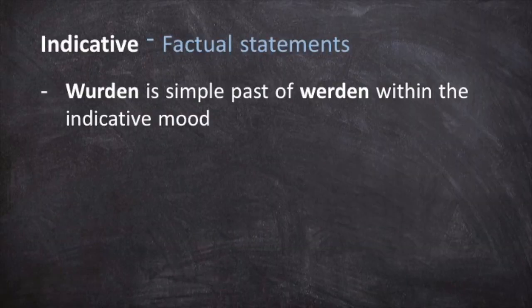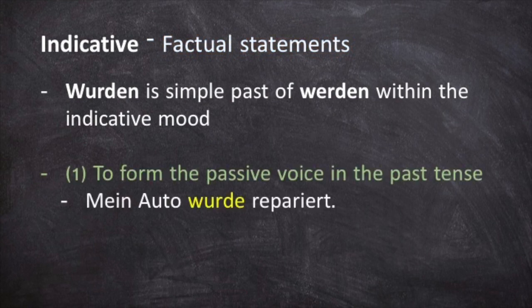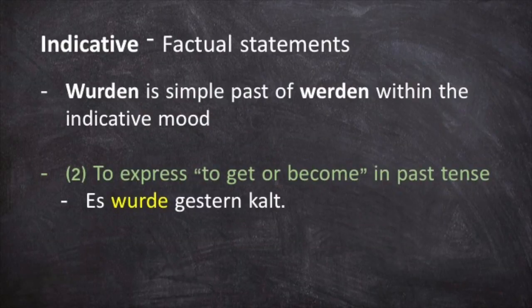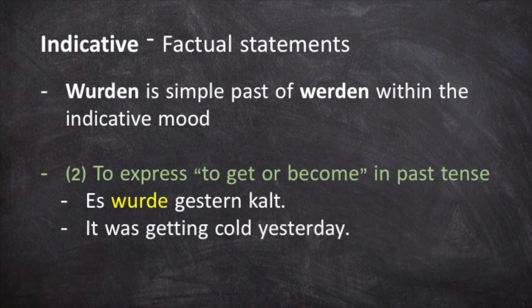The indicative is used to express factual statements. Within this mood, wurden is the simple past of werden, and it can be used in two ways. First, we can use it to form the passive voice in the past tense, like in the sentence, mein Auto wurde repariert, my car was being repaired. The second way it is used is to say to get or become in the past tense within the indicative mood, such as in the sentence, es wurde gestern kalt, which translates to, it was getting cold yesterday.